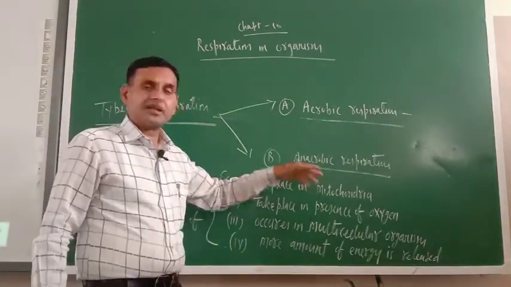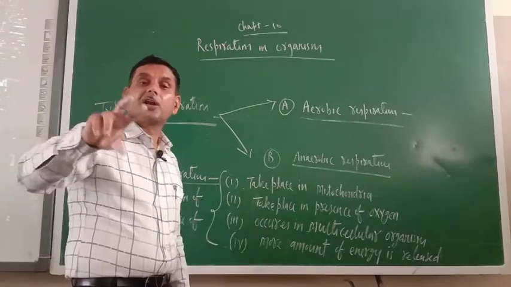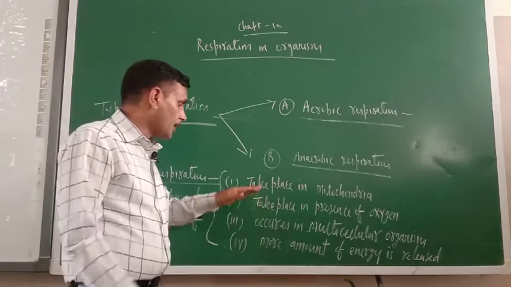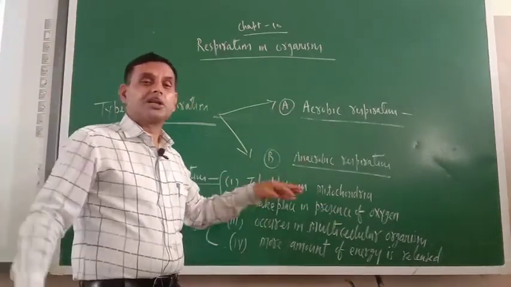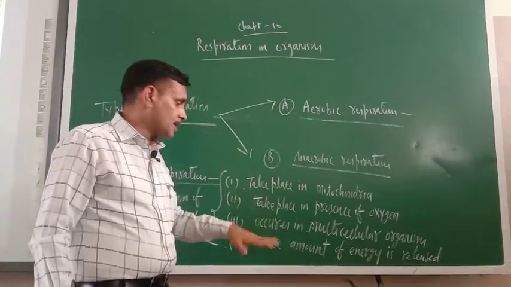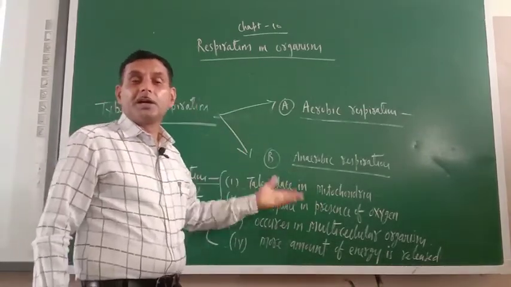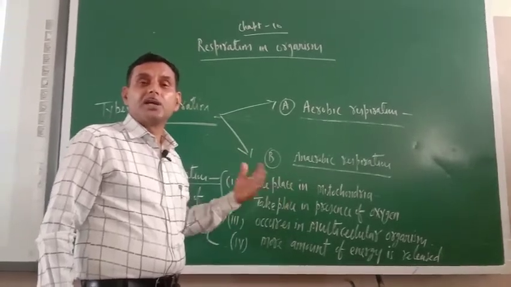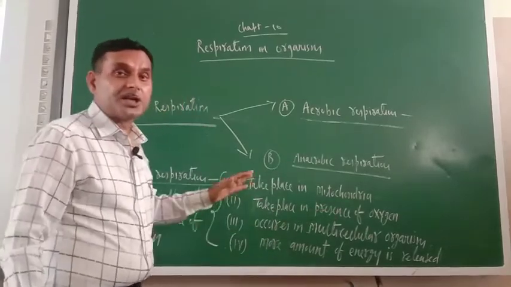Other characteristics are written here. It takes place in the mitochondria, the cell organelle. It takes place in the presence of oxygen. If oxygen is not there, then aerobic respiration will not take place. It occurs in multicellular organisms like human beings, and more amount of energy is released.